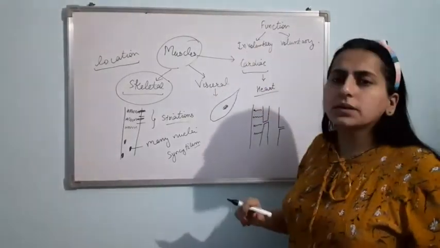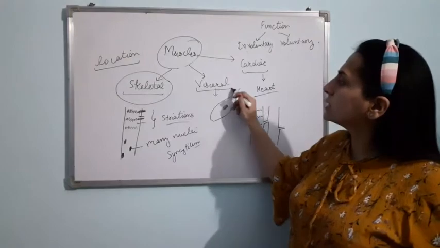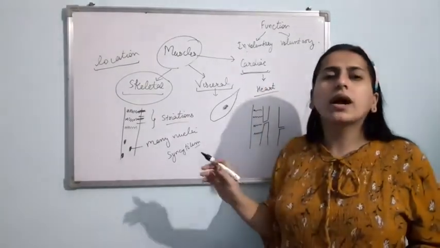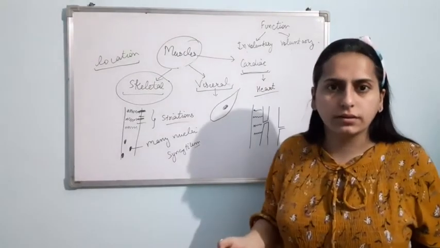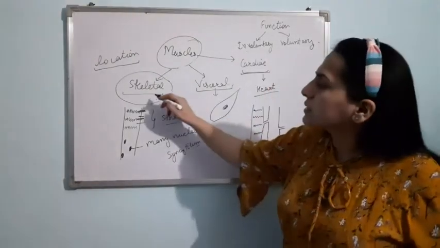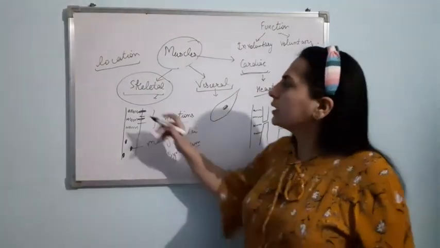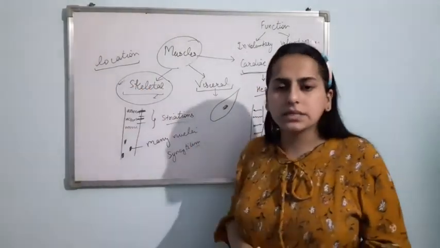Now involuntary muscles, again I told you, are visceral muscle and cardiac muscle. These two are involuntary. We can't control their contraction. And the voluntary muscles are skeletal muscle. Now, let us start the topic skeletal muscle.